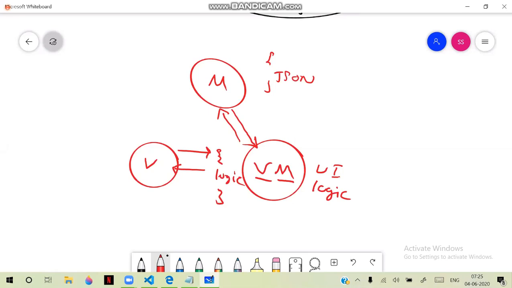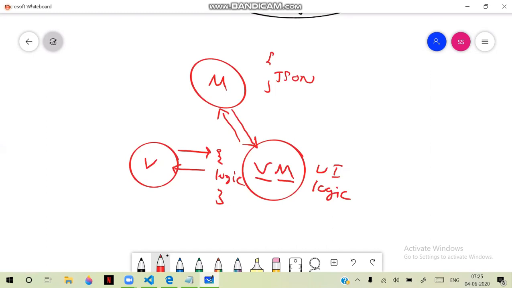Now, what is the advantage and drawback? What is the advantage of MVVM? Very important, if everything is managed at view level, that means all the logic is at view level. View level means in the HTML page level.